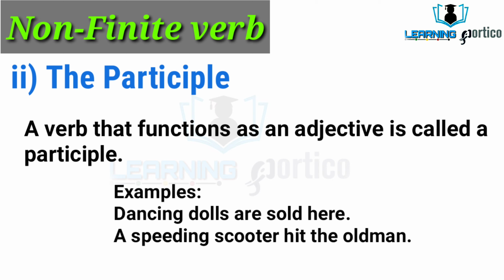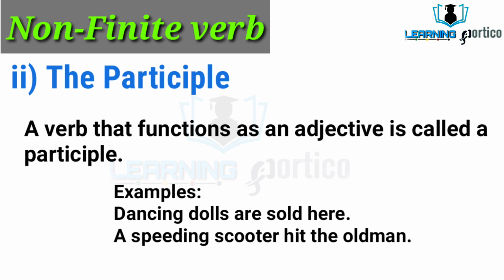Dancing dolls are sold here. A speeding scooter hit the old man. Here in both the sentences, the verbs are dancing and speeding. The word dancing is formed from the verb dance by adding ing, but it is also describing the noun dolls, so it is performing the work of an adjective.